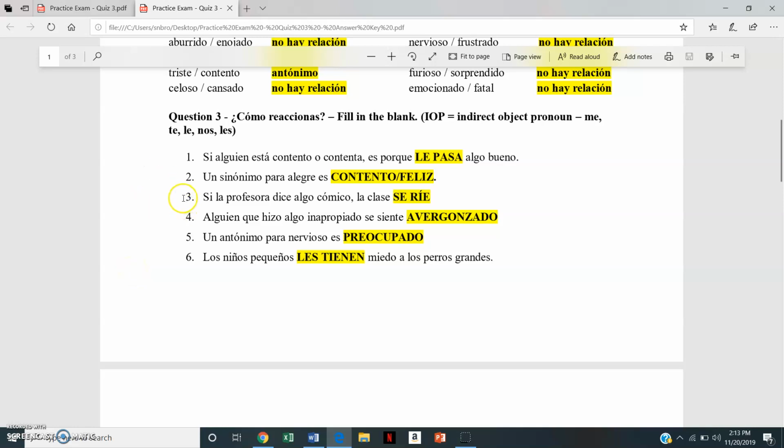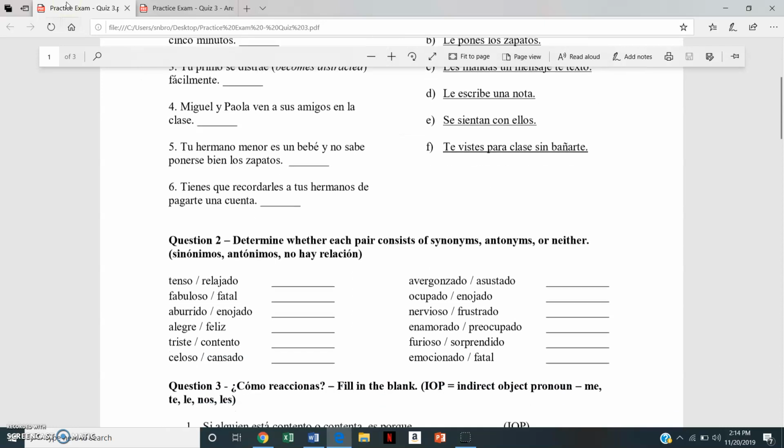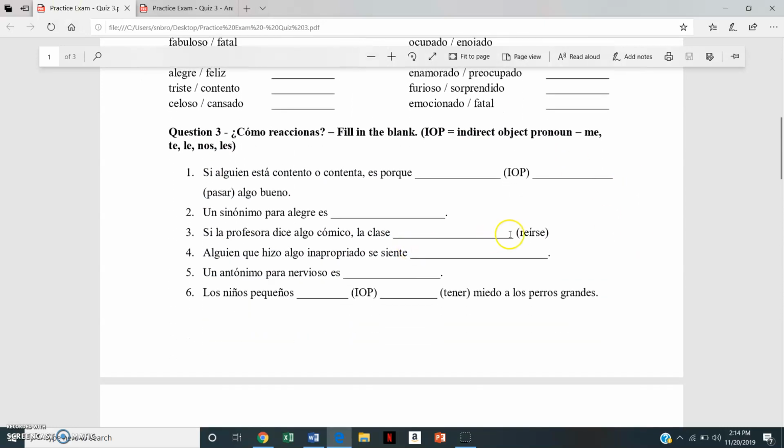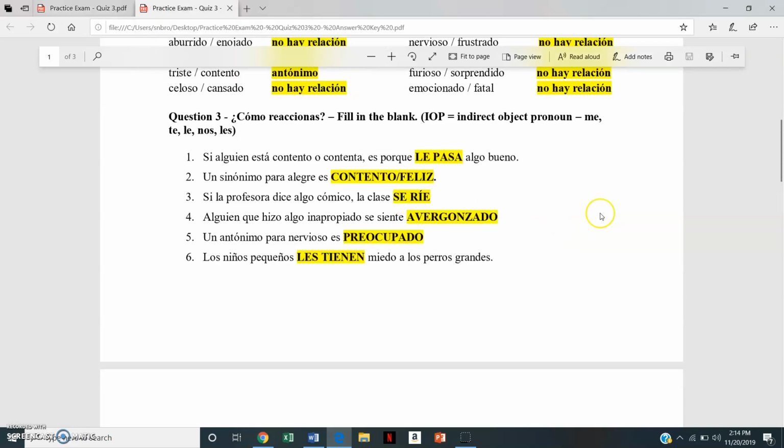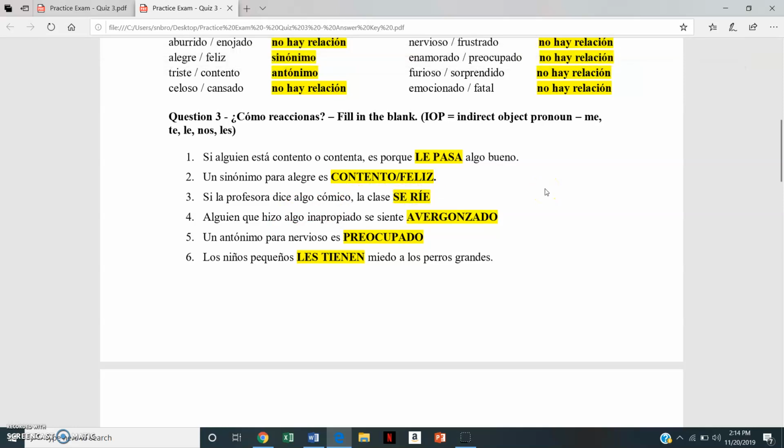So in this next one, number 3, si la profesora dice algo cómico, la clase se ríe. So this one is for the reflexive pronouns, right? Because it gives you here in the practice exam, reírse. So it has that se on the back, so we know that we have to do it in the reflexive pronouns, which is me, te, se, nos, se. And we know our subject here is la clase, so that's why it's in the singular form. Bien?